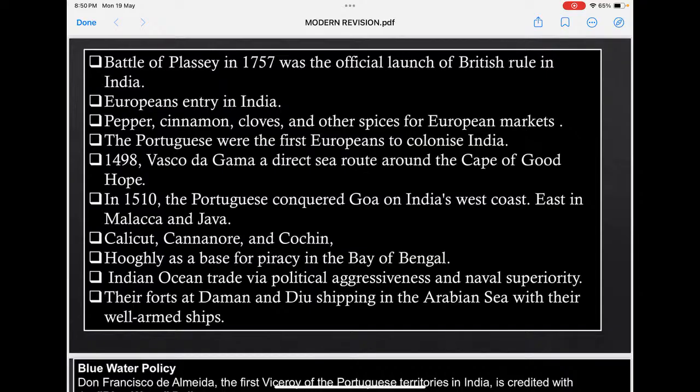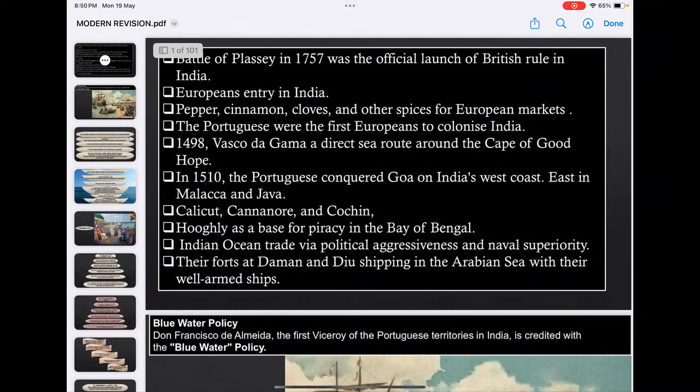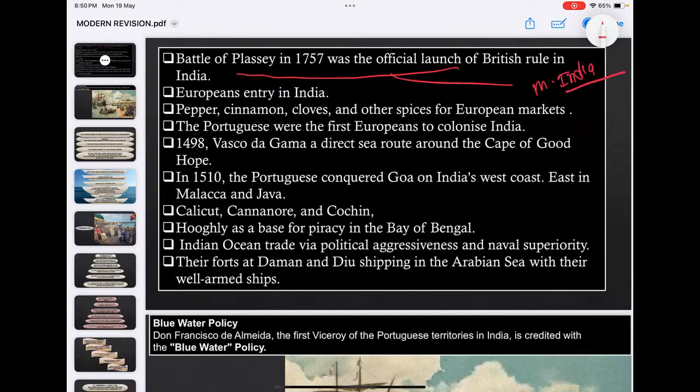Yeah, look into this. When you go for this, start with the advent of Europeans. Modern India starts with the advent of Europeans. There is Portuguese, Dutch, British, French, their arrival, and eventually how the British overpowered other Europeans and how they established their colony.